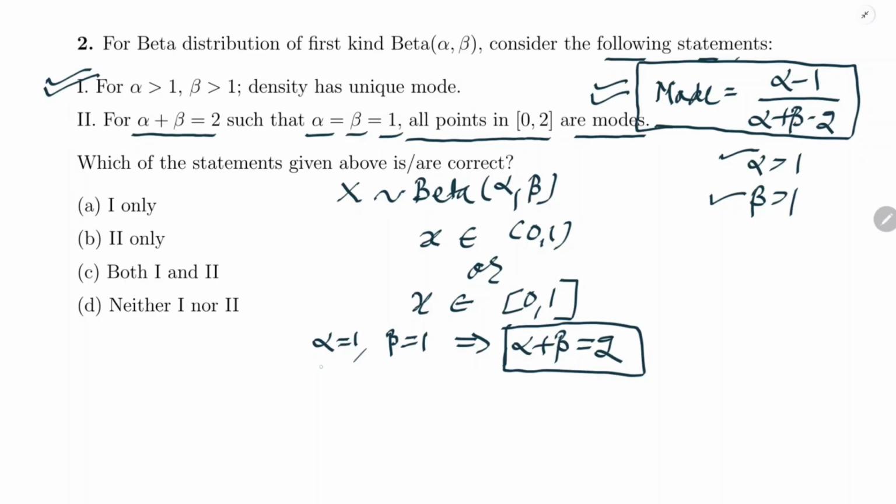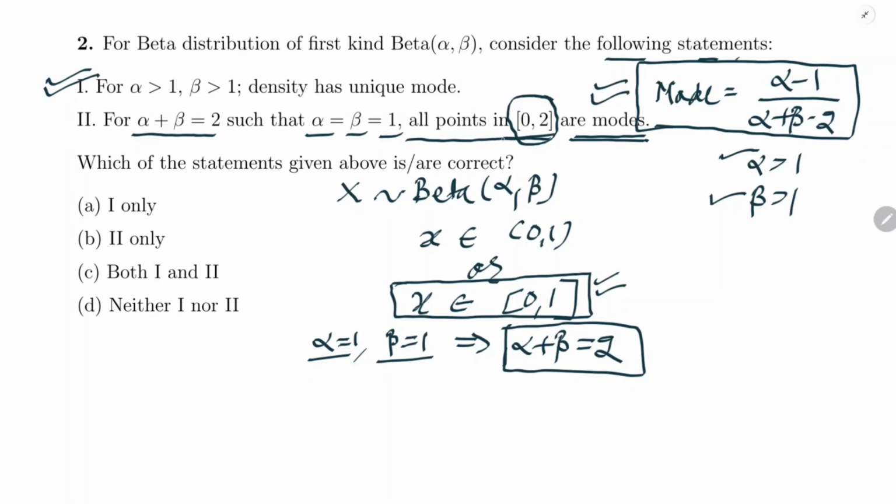But if alpha equals to 1 and beta equals to 1, in that case, all the points in this range will be modes. All points between 0 to 1 will be modes. But what is the question saying? All points in 0 to 2 are modes. But we know the range of x is only between 0 and 1.